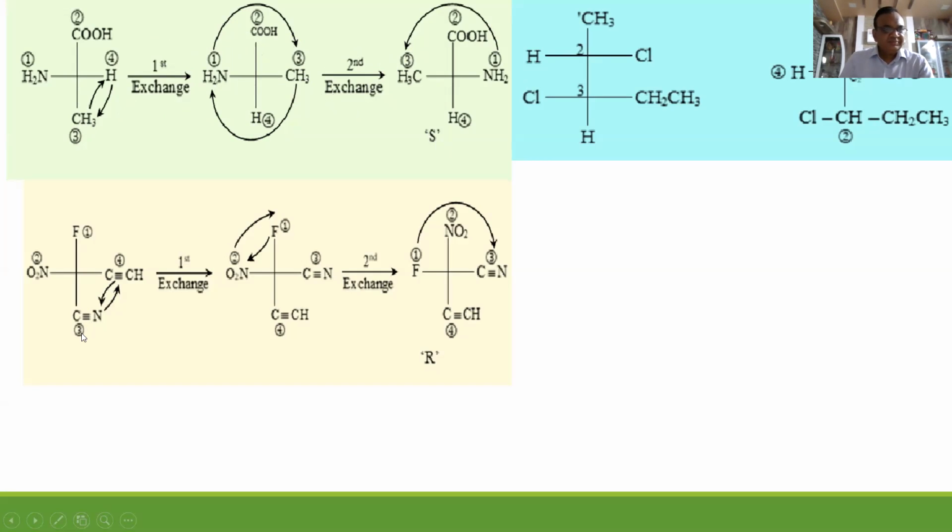Here, priority 1, 2, 3, 4. The fourth priority group should be taken here.